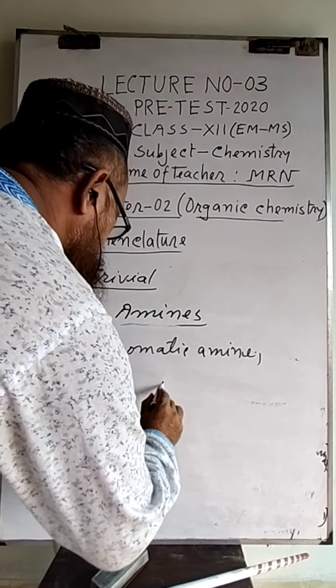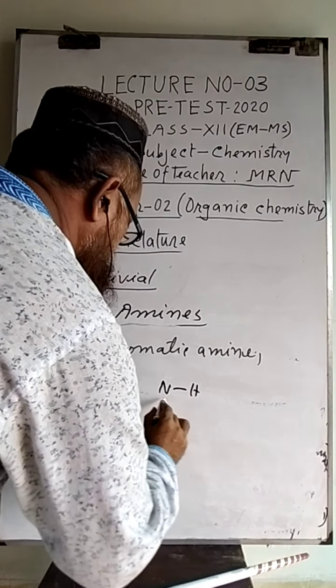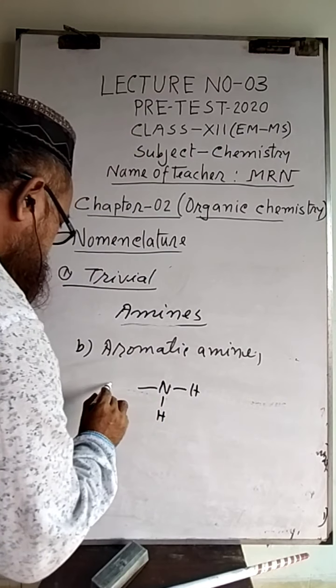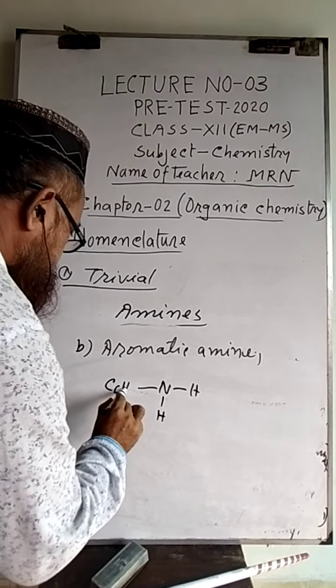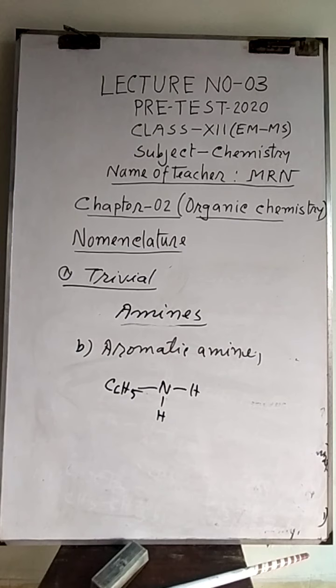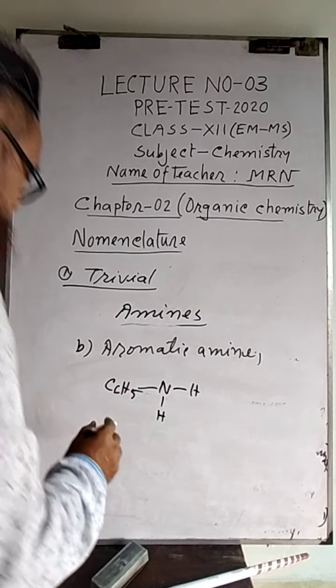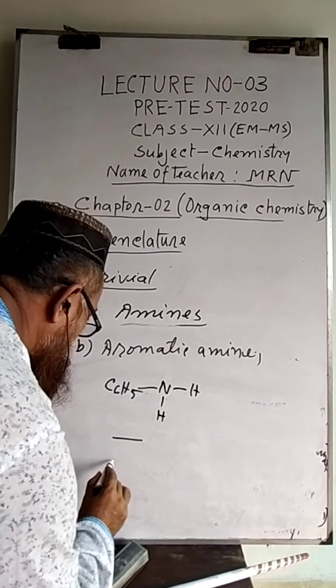For example, one hydrogen replaced by C6H5. This one is called aniline, the first species of aromatic amine. This one is called aniline, or it can be written in this way.